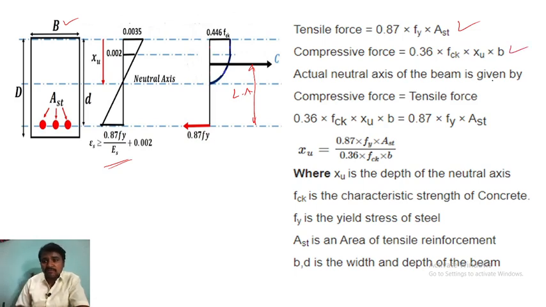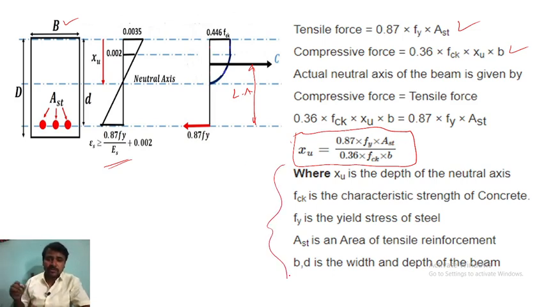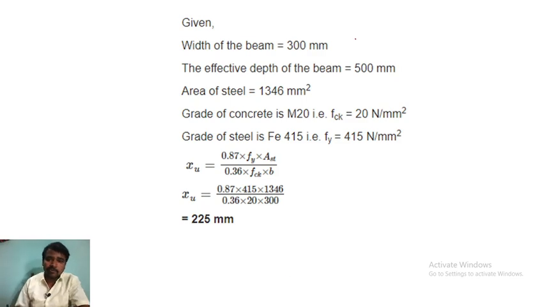Actual neutral axis of the beam is given by equating compression force and tensile force. Then you will get XU is equal to 0.87 Fy AST by 0.36 FCK B. So these are some notations about this one. Let me come to the problem.